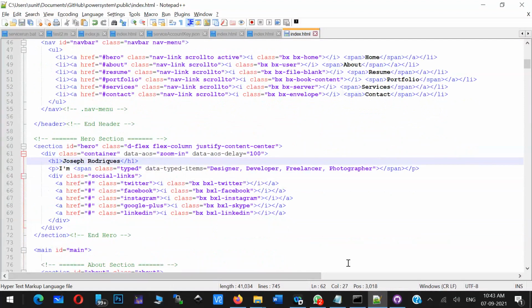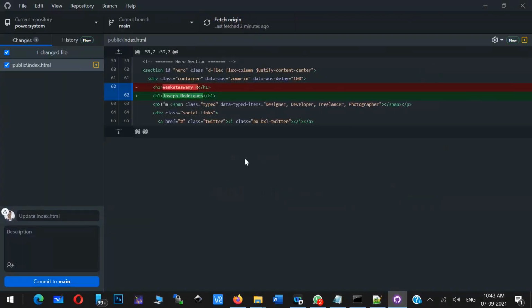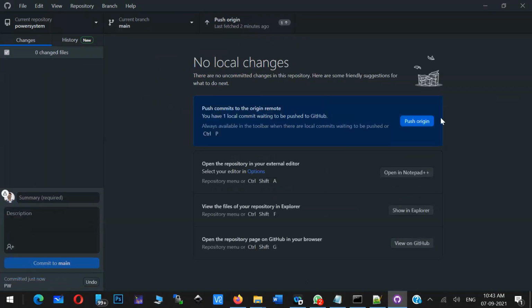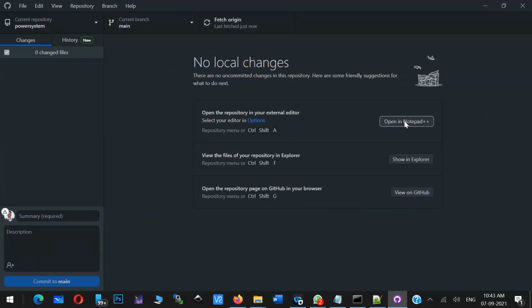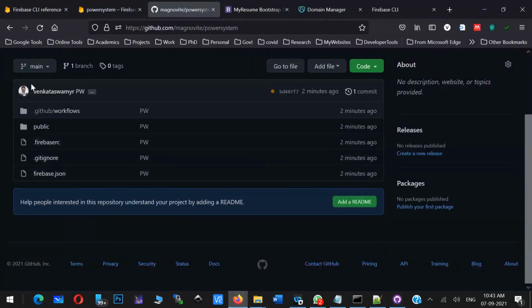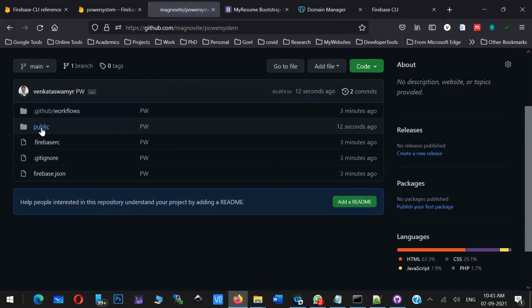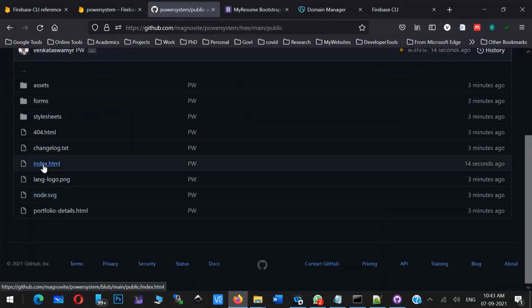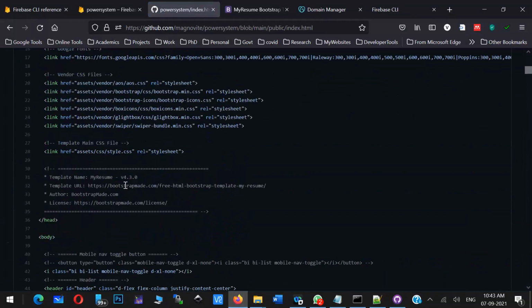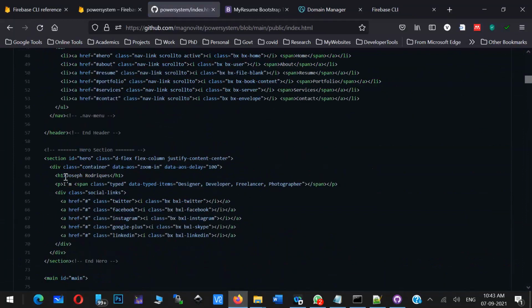So now after these changes, I'll come to this GitHub, and GitHub is saying some changes happened. Yes, I just want to change. Any comment you can give, and after that commit it. Commit means it's uploading, acknowledging that particular change and pushing that change. Now when you refresh this GitHub page, and come to this particular directory, if you open this index.html file, can you see the modification? Modified content is reflected in GitHub.